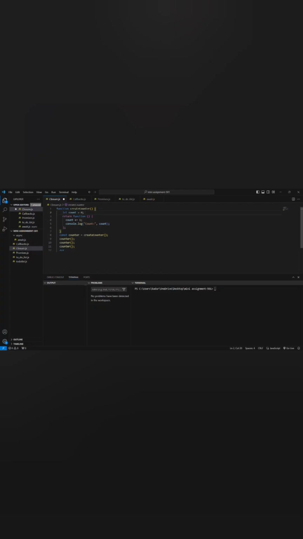When createCounter is called, the count variable is created and initialized to 0, and the inner function is returned and assigned to the variable counter. The count variable is incremented. Since the inner function remembers the count variable, it updates the count value. The count value is persistent because the inner function retains access through the closure.